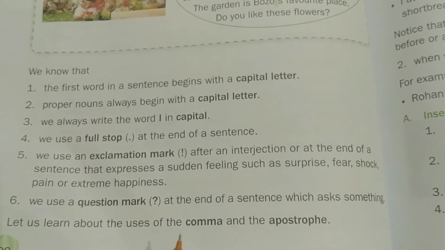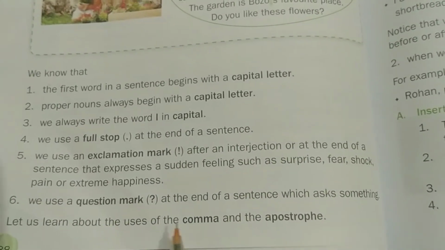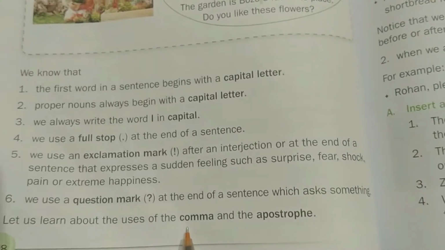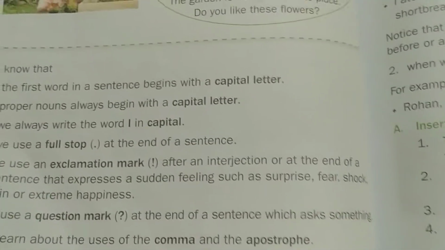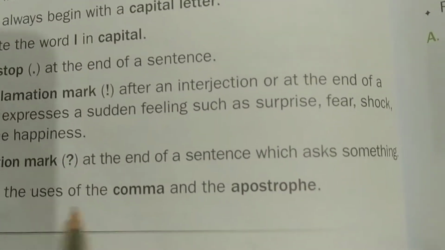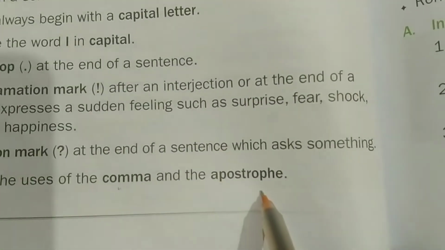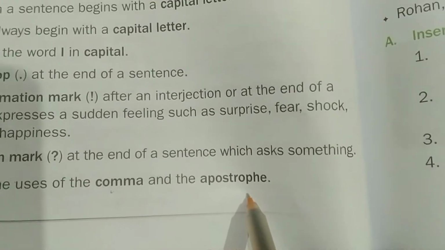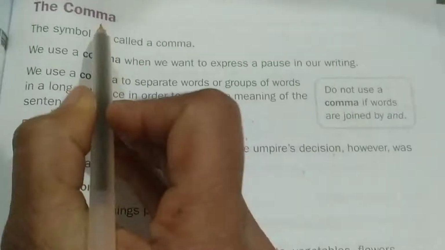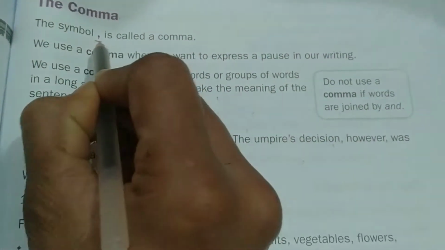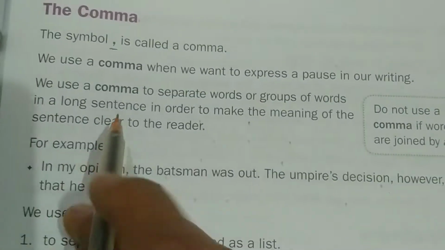So in this lesson today we are going to learn two other punctuation marks, comma and apostrophe. Okay, clear? So let's see about the comma. The symbol, you can see here the symbol. This is the symbol. It is called a comma.